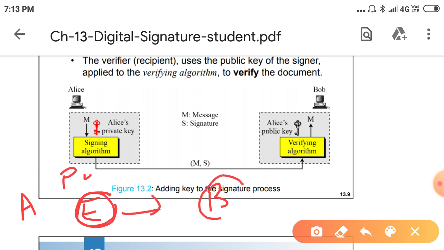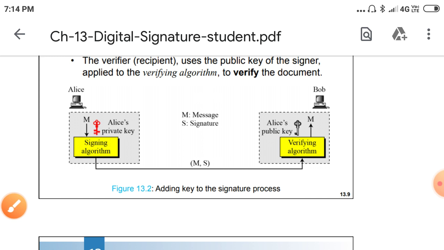At the receiver side, the receiver uses the decryption algorithm and his private key to decrypt the message. This is in the case of asymmetric cryptography. Here, before this, we are generating the hash value, so that we are generating the signature. For that, we'll see which keys we need.